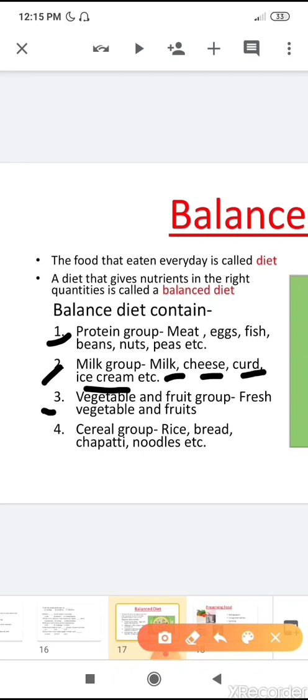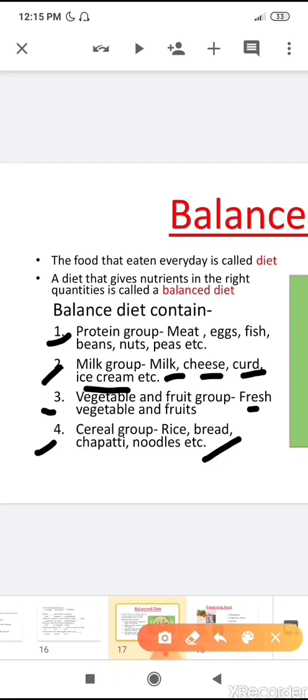Then the vegetable and fruit group, which contains fresh vegetables and fruits. Then the cereal group, such as rice, bread, chapati, noodles. So these are the 4 groups. Your plate should be covered daily by these 4 groups.